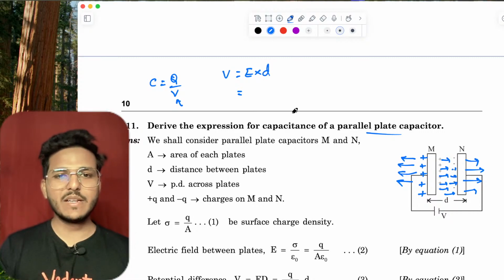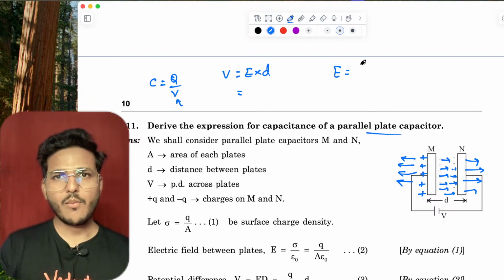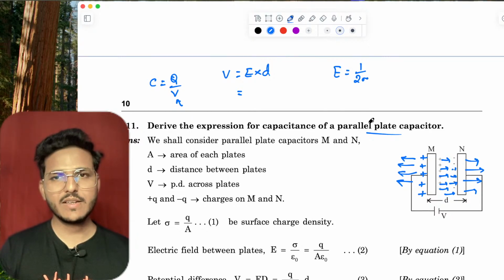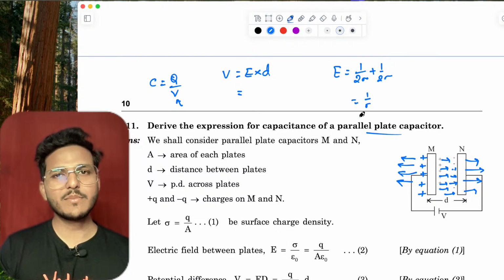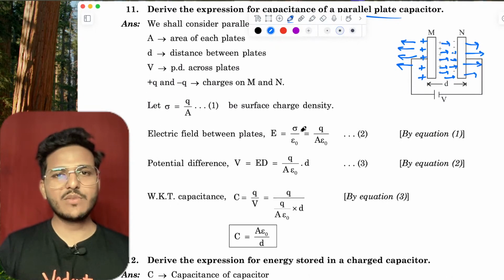For a parallel plate, the field due to each plate is sigma upon 2 epsilon naught, but you have two plates, so sigma upon 2 epsilon naught plus sigma upon 2 epsilon naught, that is sigma upon epsilon naught.